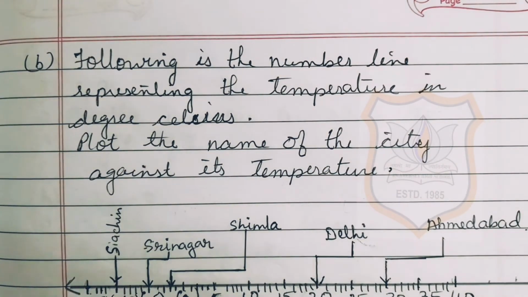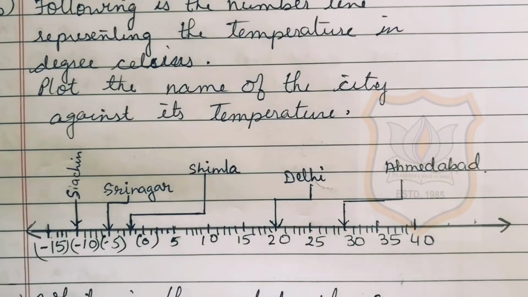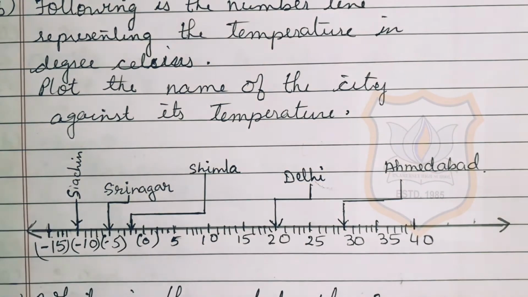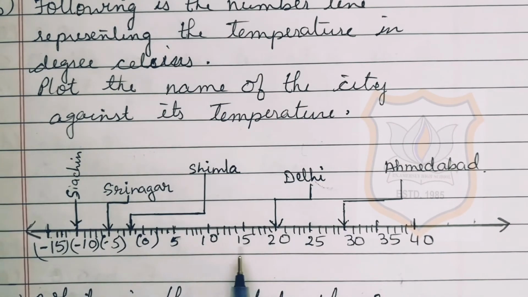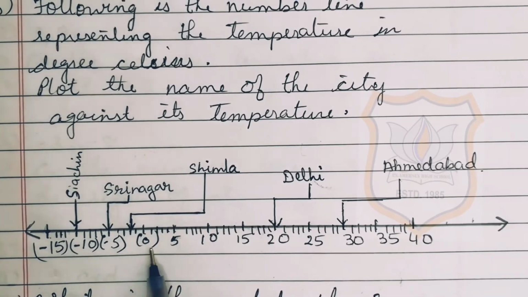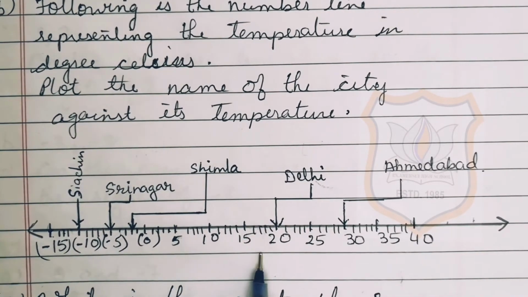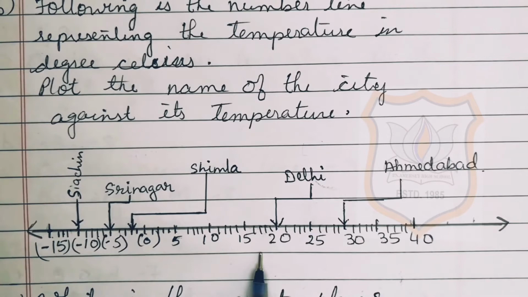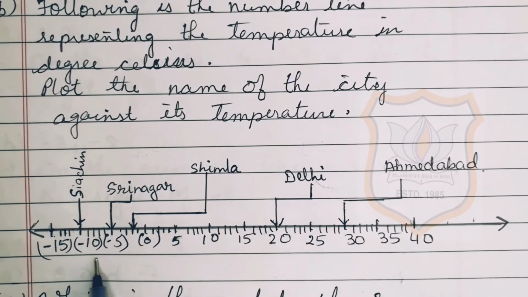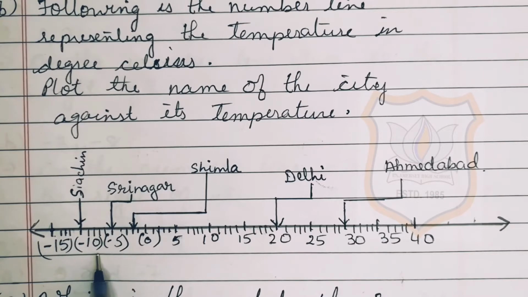So these temperatures we have to plot on the number line. So students, in this way you have to form a number line where 0 is written here, and on the right hand side positive temperatures we will write, and on the negative side, on the left side, negative temperatures we will write down.